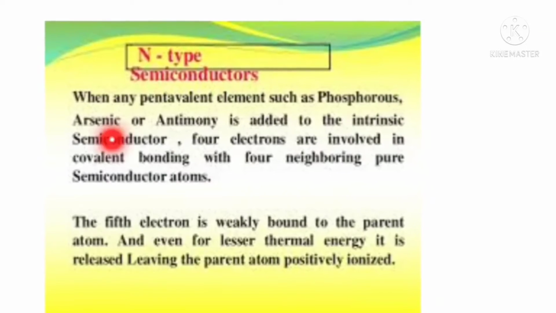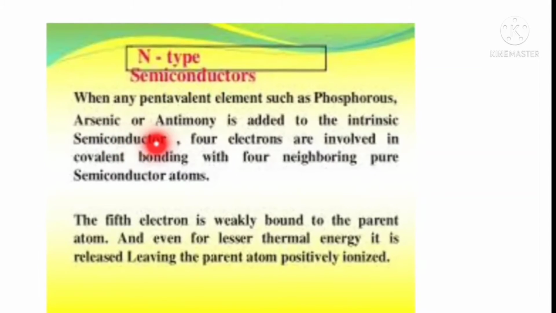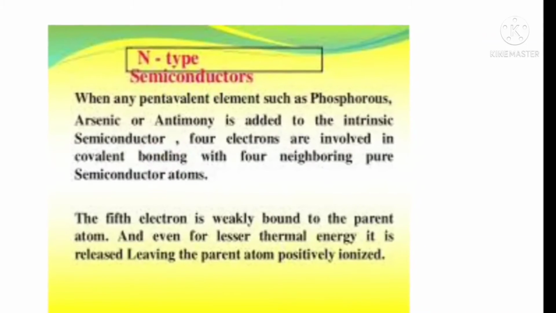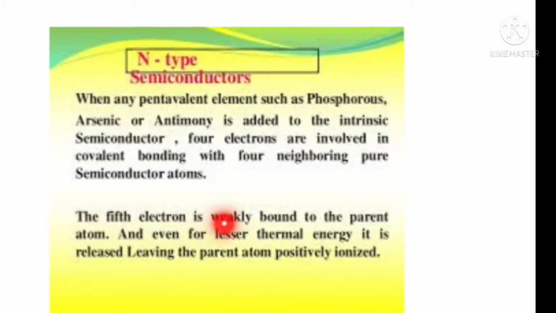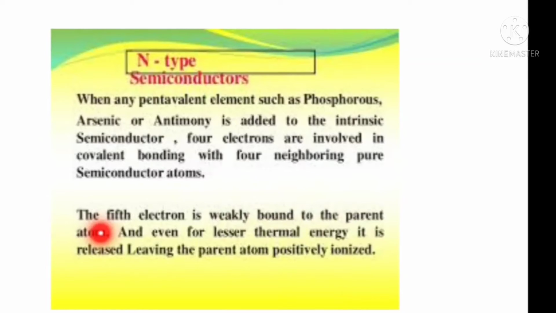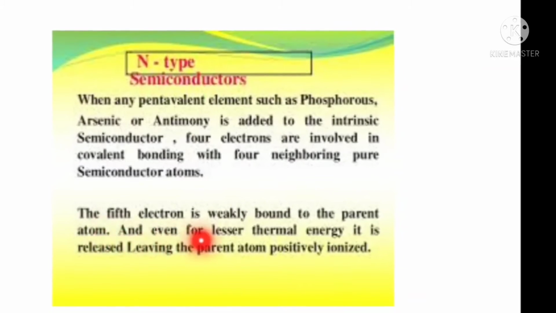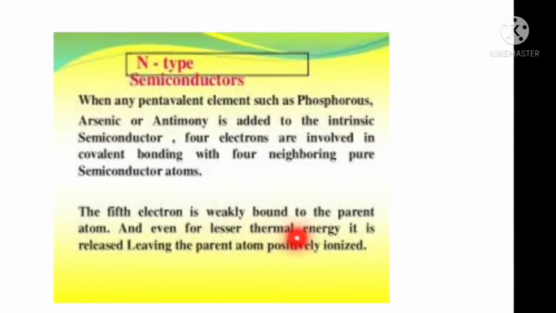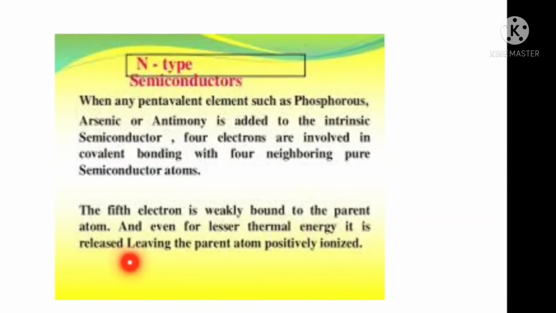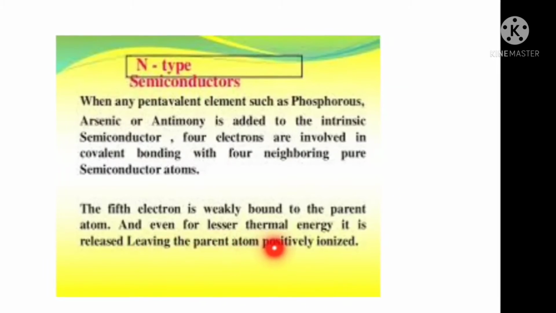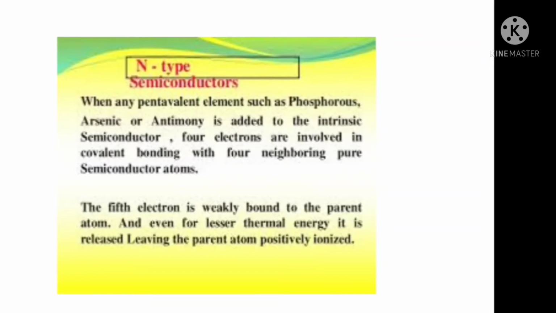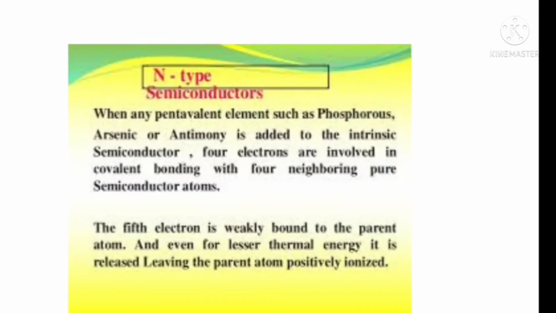Intrinsic semiconductor involves silicon or germanium. The fifth electron is weakly bonded to the parent atom, and even for lesser thermal energy, it is released, leaving the parent atom positively ionized. Let us study N-type semiconductor in more detail.